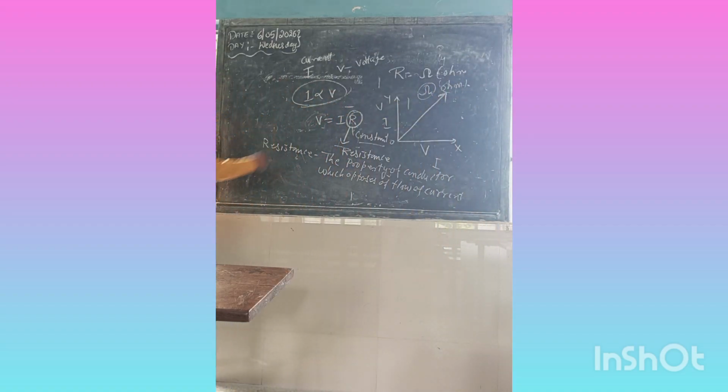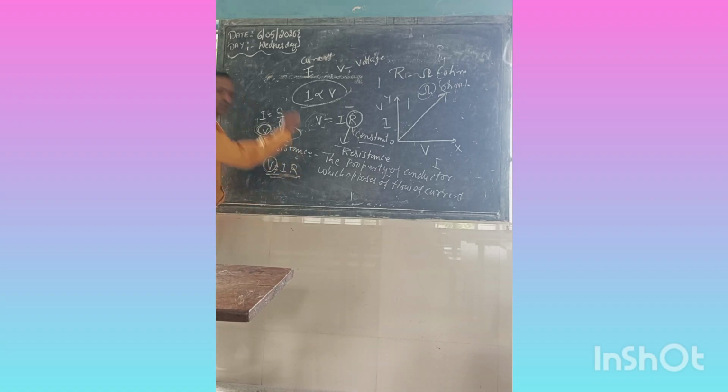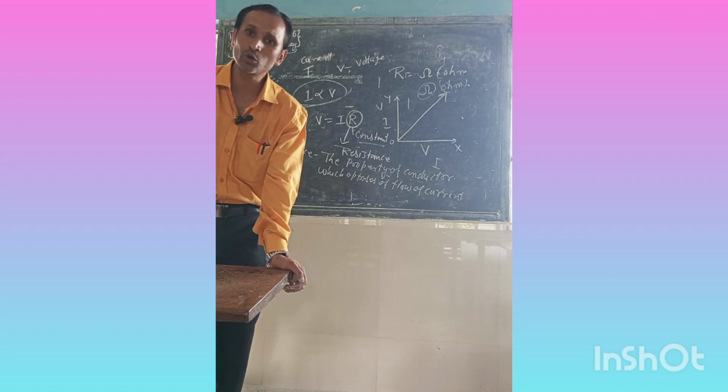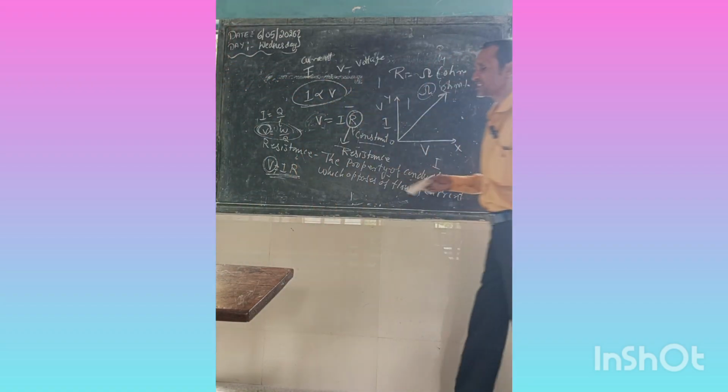Up to here we read the formulas: I is equal to Q by T, V is equal to W by Q, then V is equal to IR. Don't confuse, dear student, this V and this V are the same, both are volt. When the work done is given, you use the first formula. If the resistance and current are given, then you use V is equal to IR. What is the SI unit of resistance? Ohm.